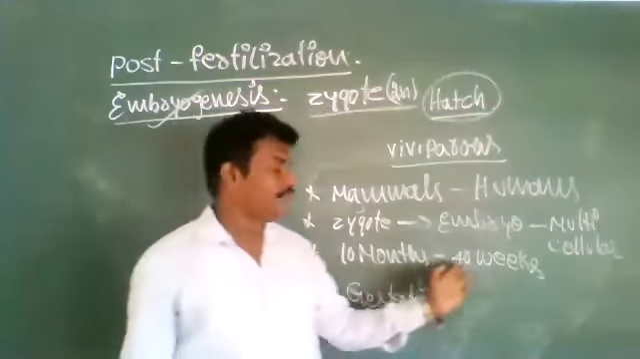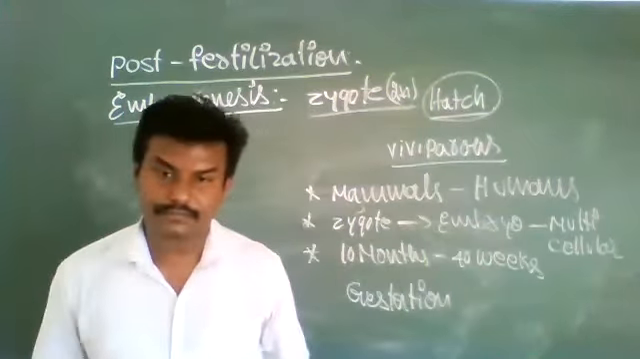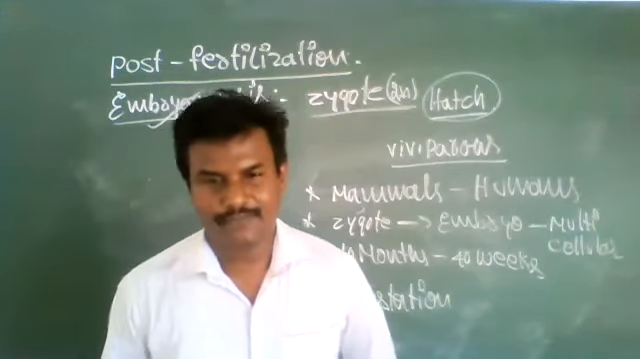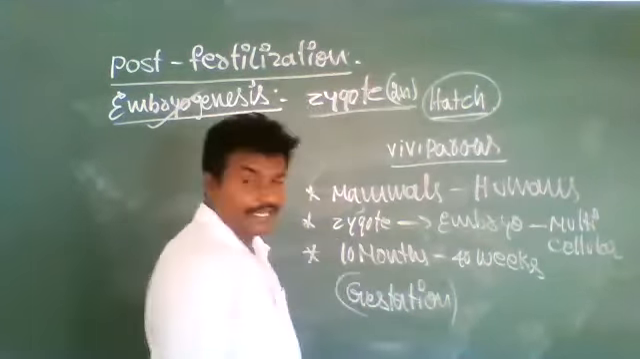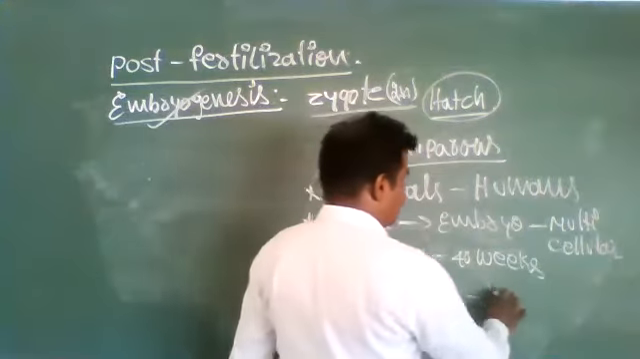The gestation period varies from one organism to another. In human beings it is 40 weeks, though in some it is 38 or 35 weeks. In mammals, including humans, it varies from one person to another. After completion of the gestation period, the female organism gives birth to young ones.